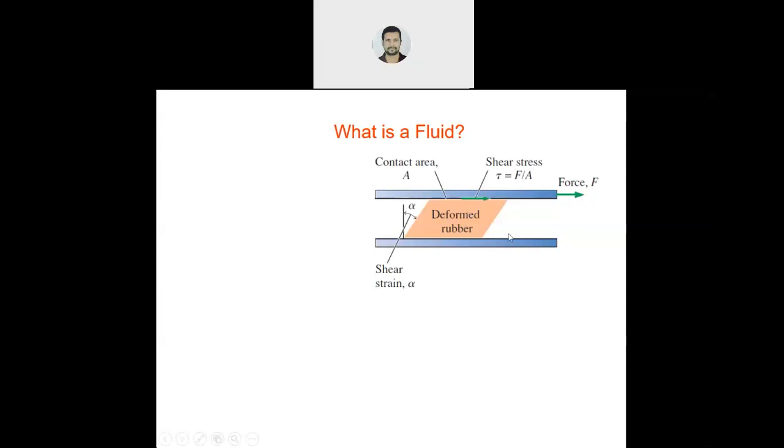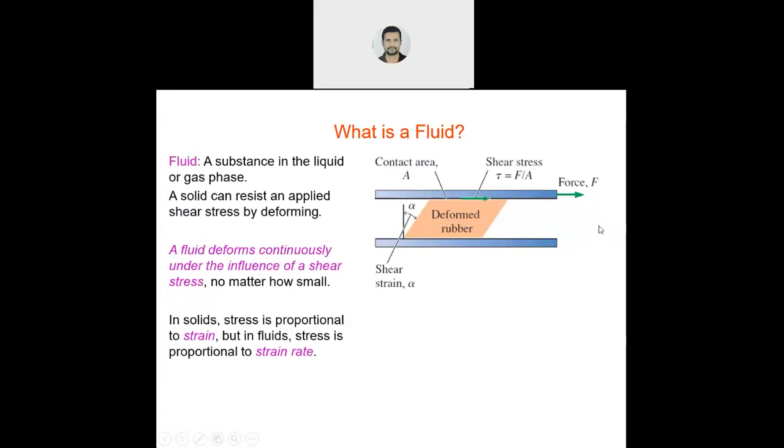So this is the case of solid. By applying the shear stress, it will change its shape. And it is changing its shape by the angle alpha. It is deforming its shape by the angle alpha. This angle is nothing but shear strain.